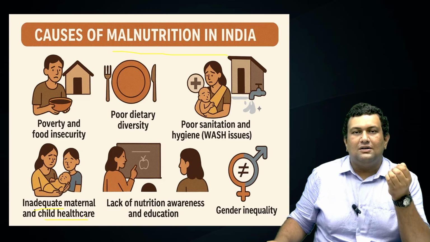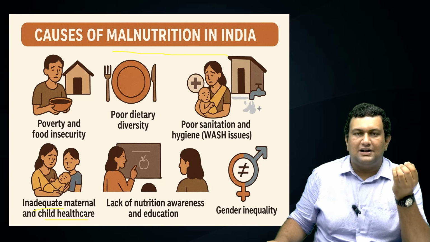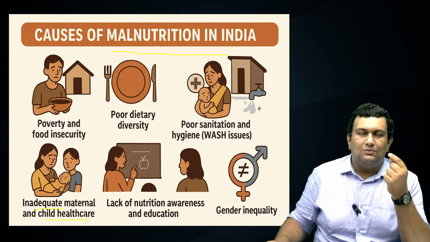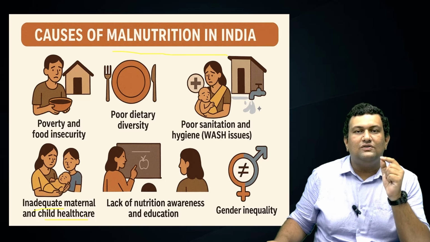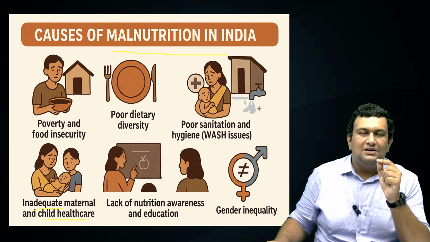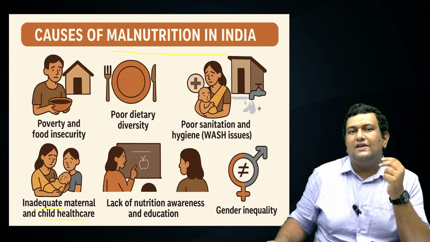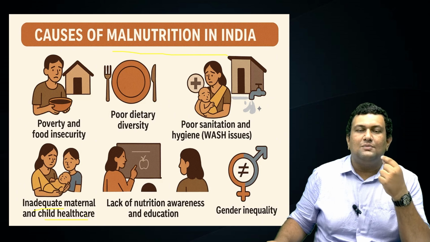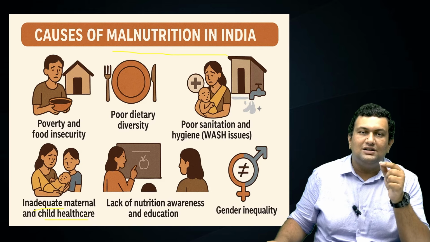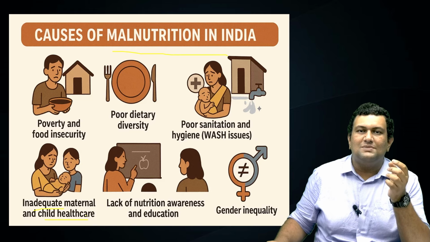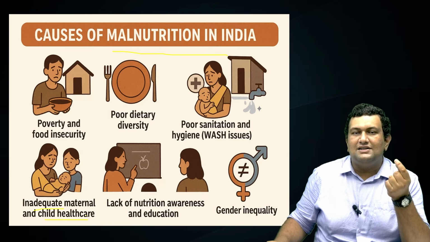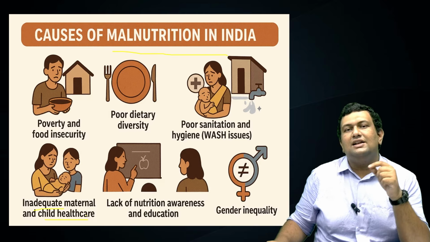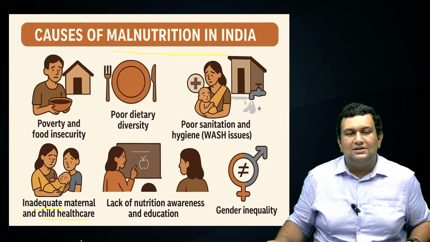Another aspect is inadequate maternal and child health care. During pregnancy, if the mother is not given adequate nutrition, it will result in low weight of the child and also cause malnutrition in the future. Another aspect is poor awareness among people. For example, after childbirth, mothers are supposed to exclusively breastfeed the children for 6 months. There the awareness is lacking and they don't do it. This again leads to malnourishment among the children.